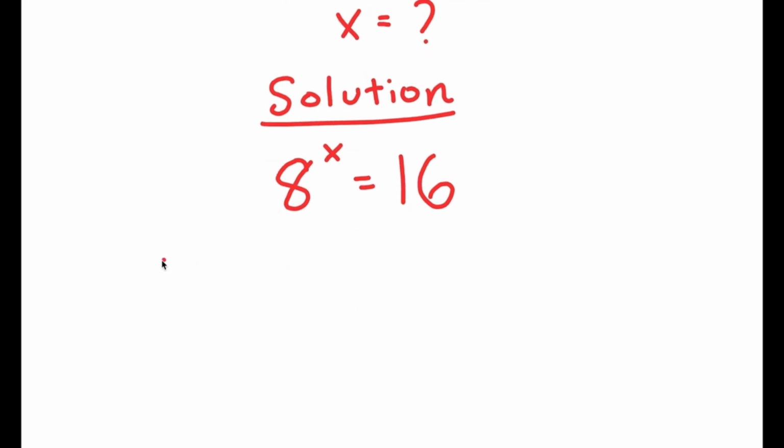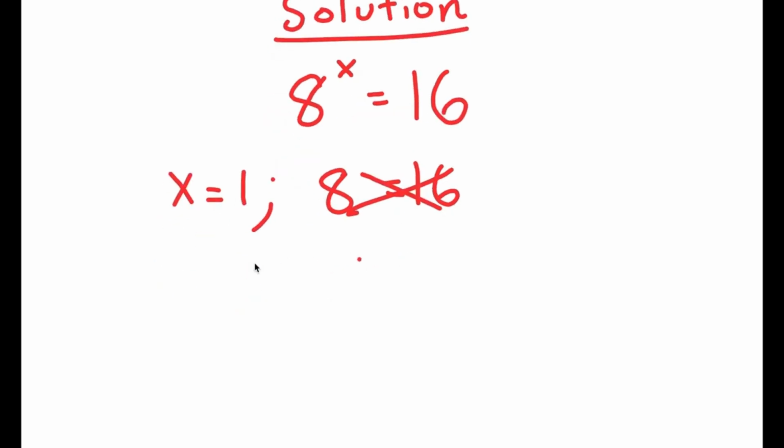If I plug in x equals 1 into this equation, I get 8 to the power of 1 is equal to 16, which is the same thing as 8 equals 16, which is false, right? Now if I plug in x equals 2, I get 8 to the power of 2 is equal to 16, and 8 to the power of 2 is 64. So I get 64 equals 16.